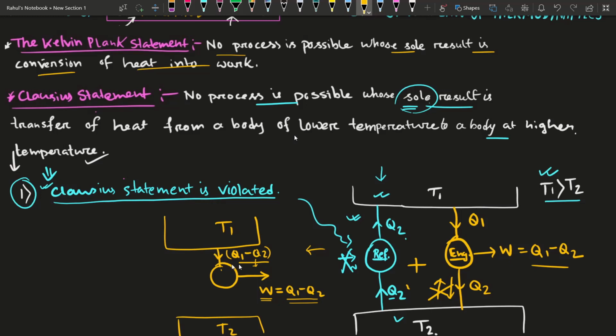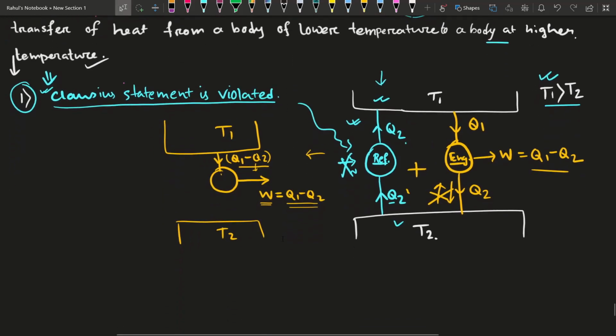That means complete conversion of heat into work is not possible as a sole result. And what is happening here? It is extracting the total heat and converting the total amount of heat into work. So this completely violates the Kelvin Planck statement.